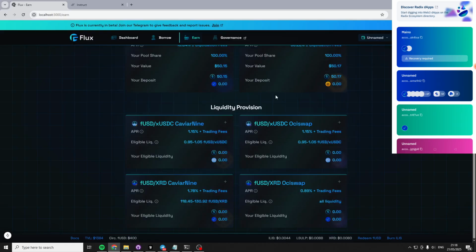But I'm currently thinking FUSD, XUSDC on Caviar 9, and that mainly like a big chunk of the entire rewards of the 25% basically, because this is by far the most important. And then maybe a little bit towards FUSD, XRD, and then probably a basic pool, so not even concentrated liquidity, but depends on what you guys think.